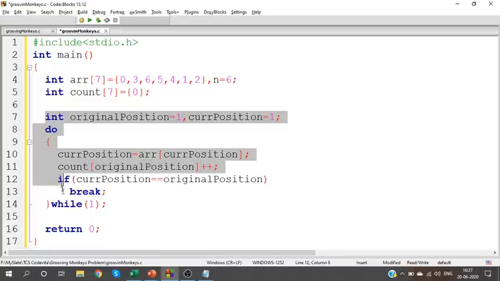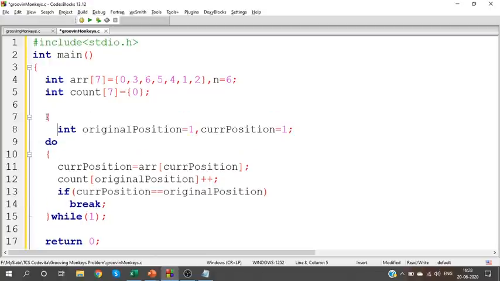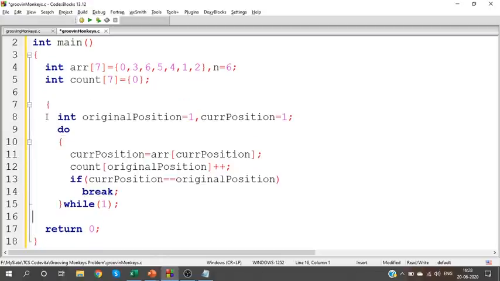So this process is done for monkey 1. Now you have to repeat this process for all the monkeys. So this process is going to be iterated, creating an iteration for all the monkeys. So for index starting from 1, index less than or equal to 6, index plus plus.